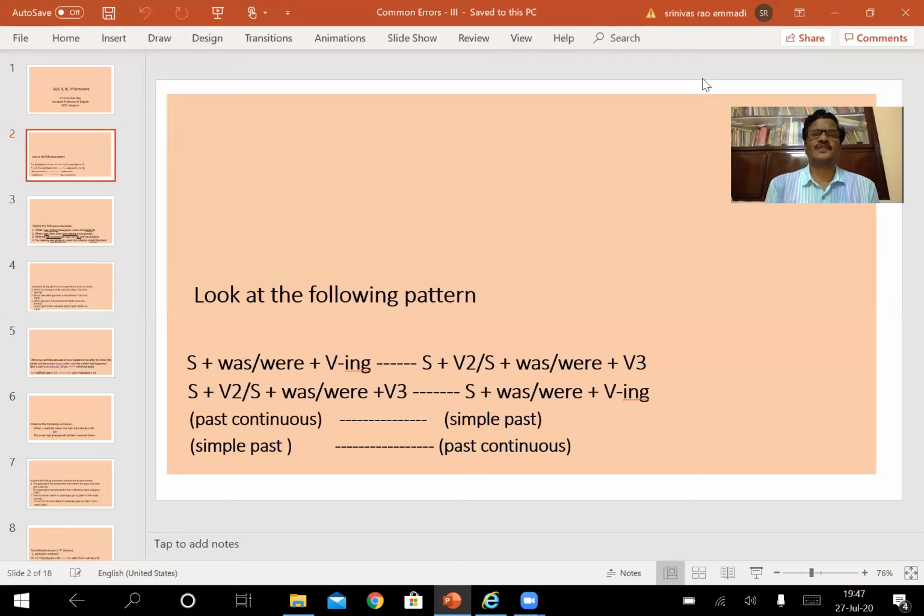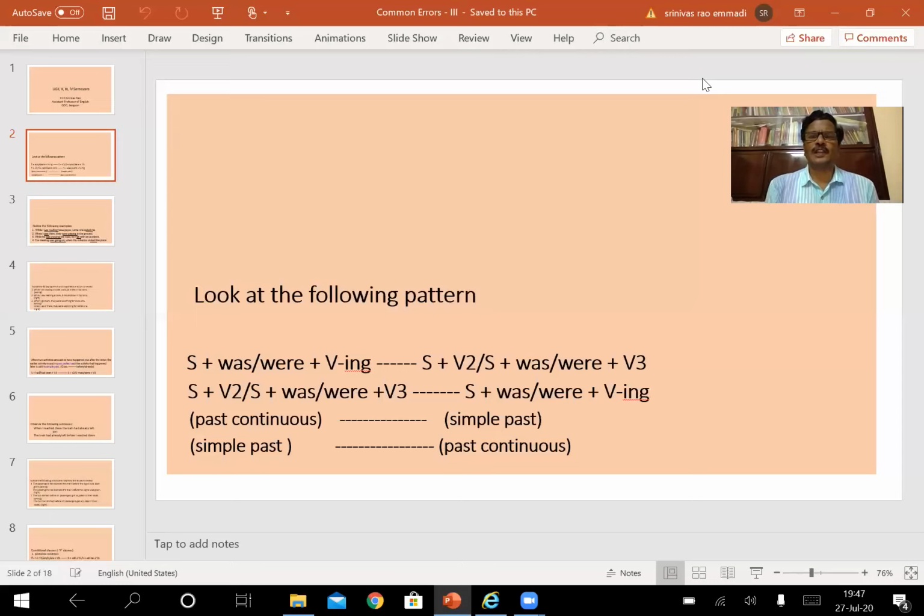As I have just shown here, the structure is a very important thing because structure is very important in the construction of sentences. And when we discuss grammar, structure is very important. Look at these combinations. If the first clause is in past continuous tense, the other clause should be in simple past tense. If the first clause is in simple past tense, the other clause should be in past continuous tense.